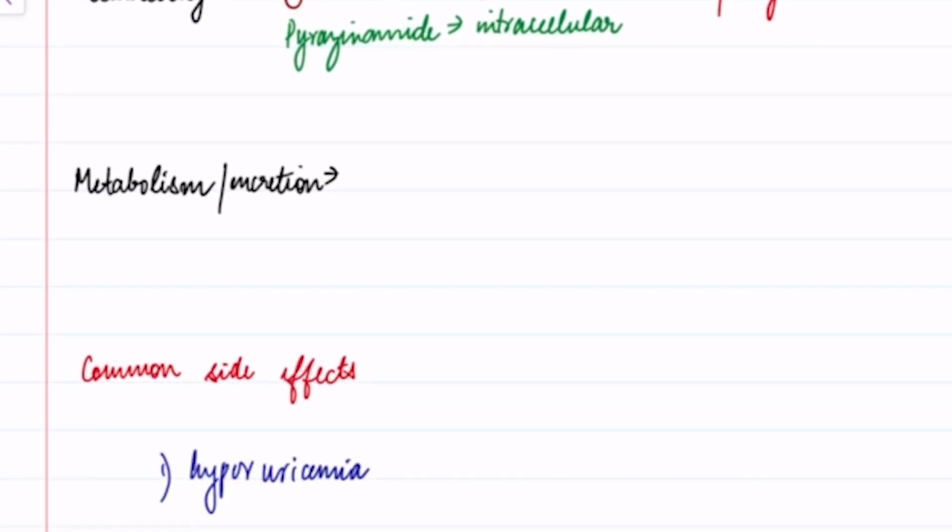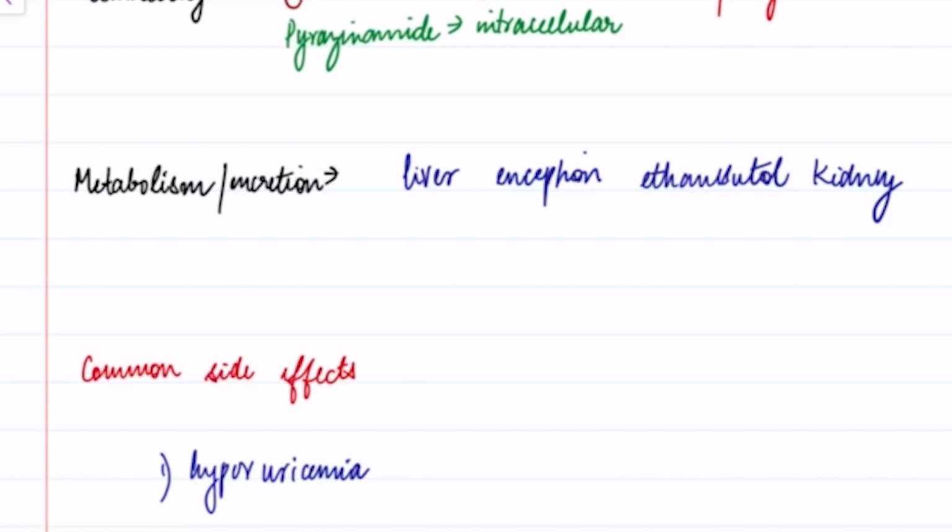Okay, now coming to their metabolism or their excretion. Remember all the first line antitubercular drugs are excreted by the liver, with the exception being ethambutol, which is excreted by the kidney. Okay, so ethambutol is not safe in renal failure.